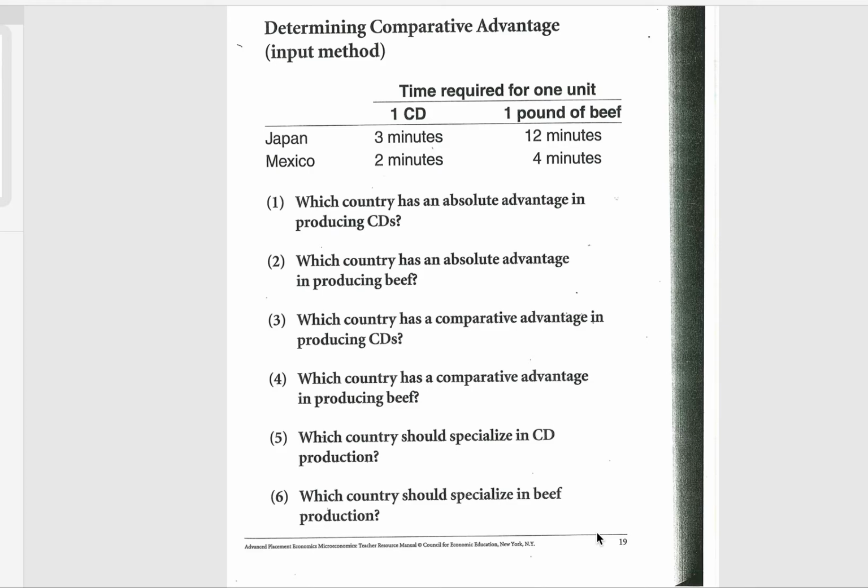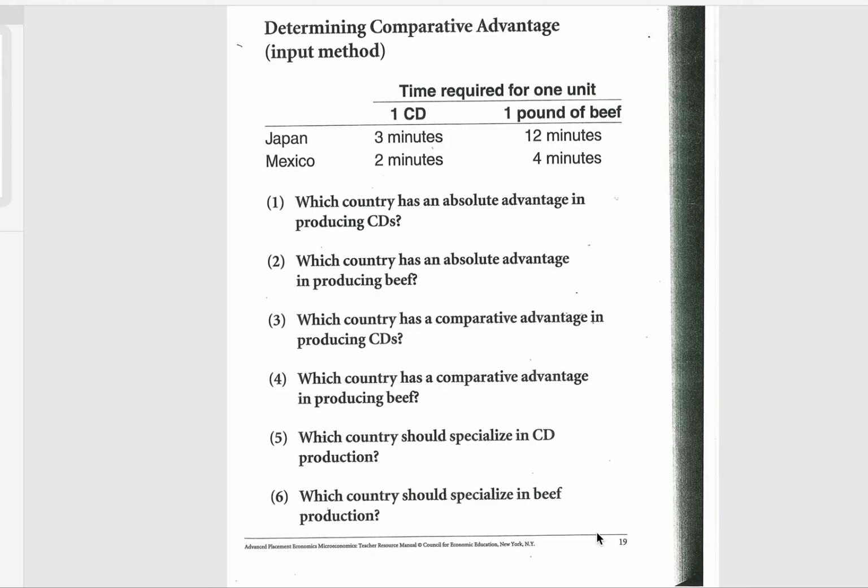If you convert that, for Japan it's 0.25. For Mexico, it's 0.5. Which number is smaller? It's the 0.25. And so Japan has the comparative advantage in producing CDs because they have a lower opportunity cost.